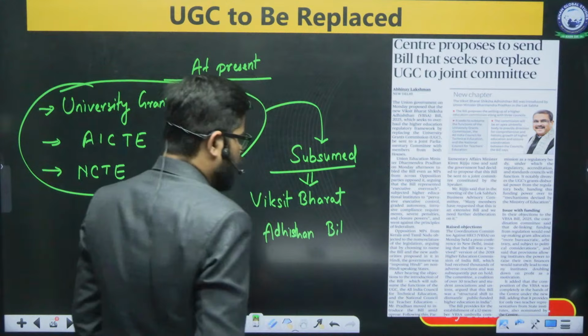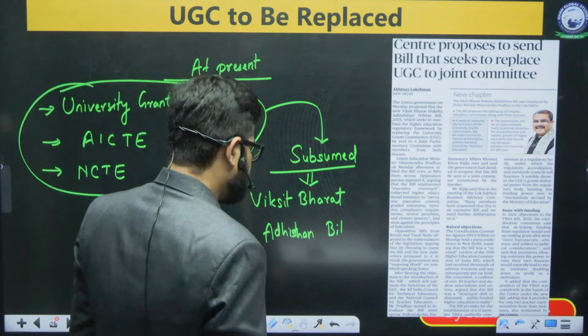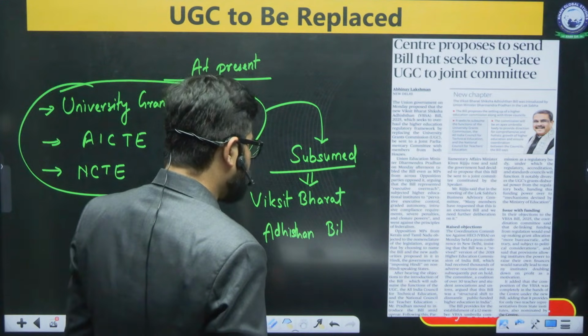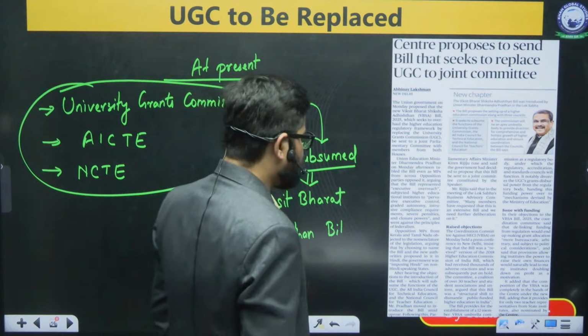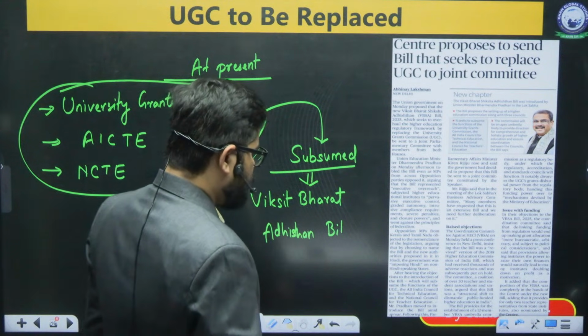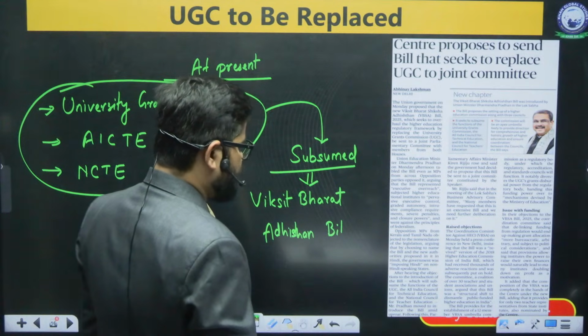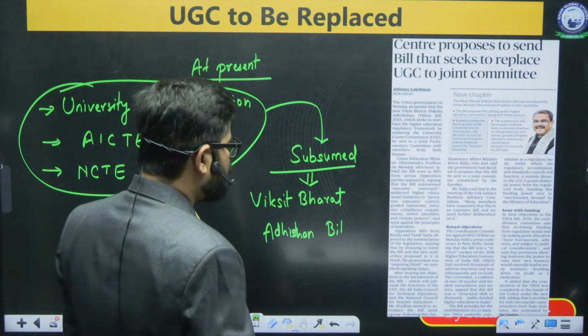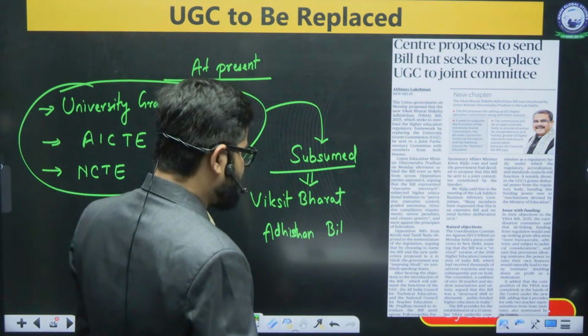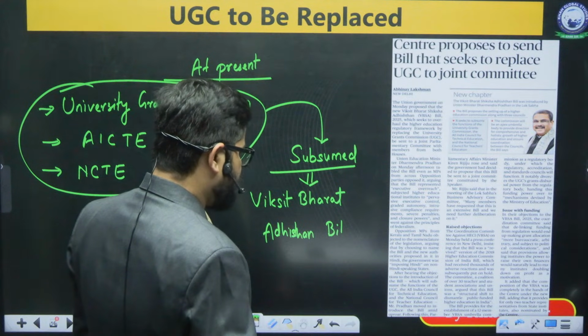Sorry, it will be called Viksit Bharat Shikshan Sansthan. Okay.